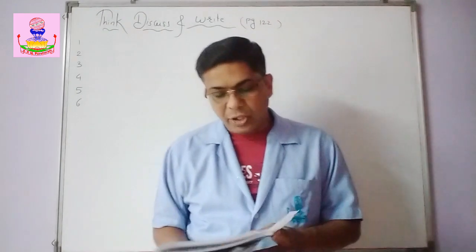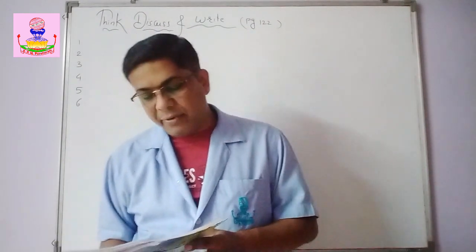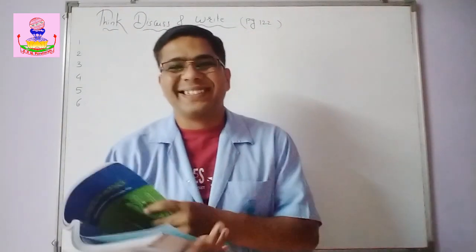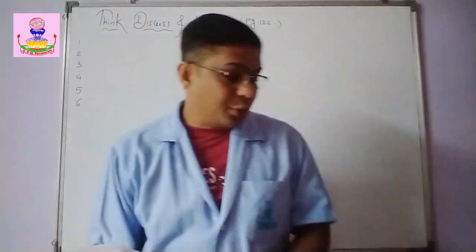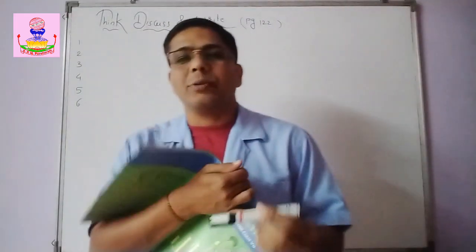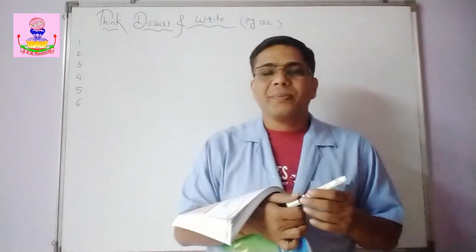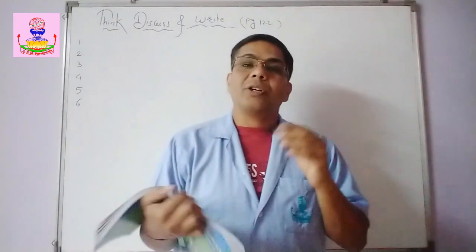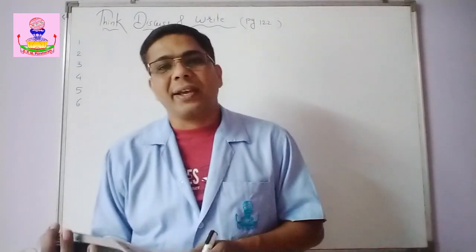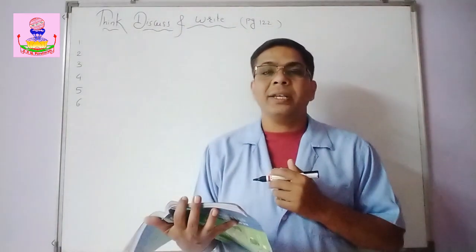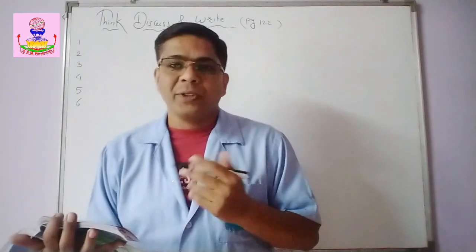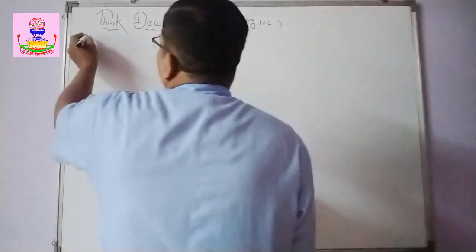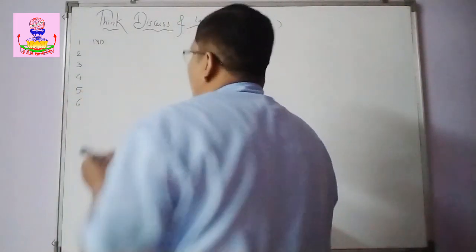Okay, so first one, can you have a triangle with two right angles? Now if there are two right angles, what will be the sum of the two right angles? 180. So the third angle is not possible, right? Because the sum of the measures of all the angles of a triangle is 180, and if the sum of two angles is 180, how will the third angle be possible? So can we have? No. So our answer is no, right?